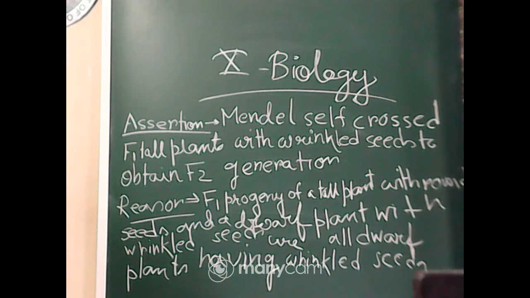How? Check the question properly. Mendel self-crossed F1 tall plants with wrinkled seeds to obtain the F2 generation. Is it true?